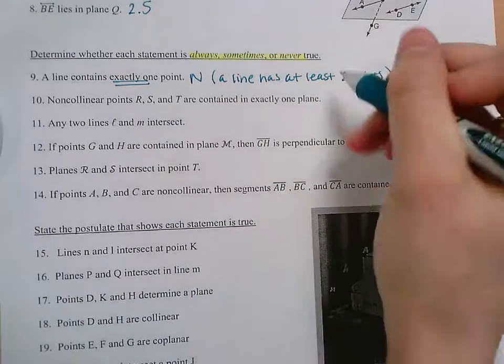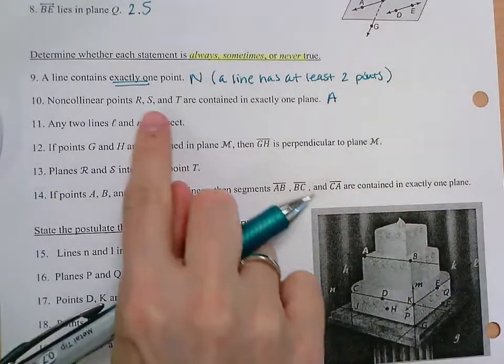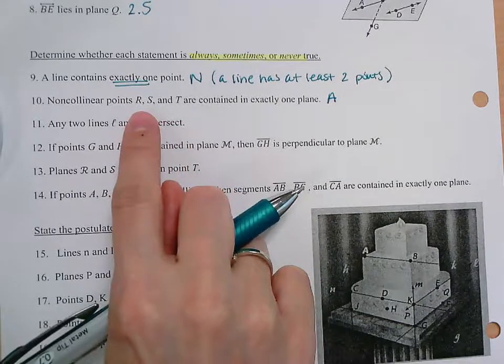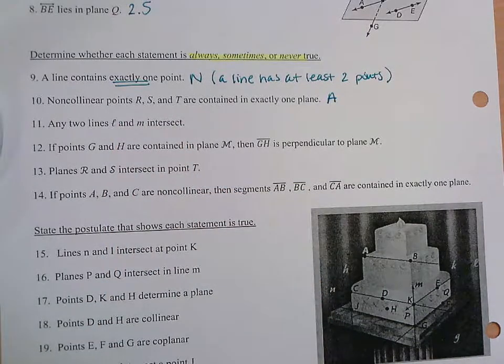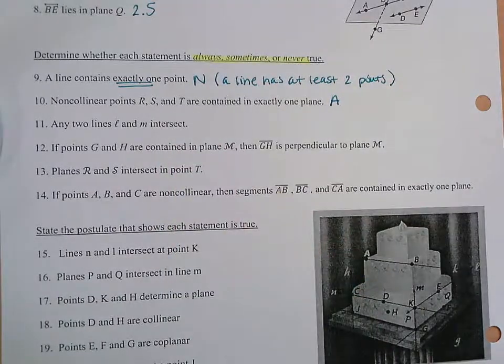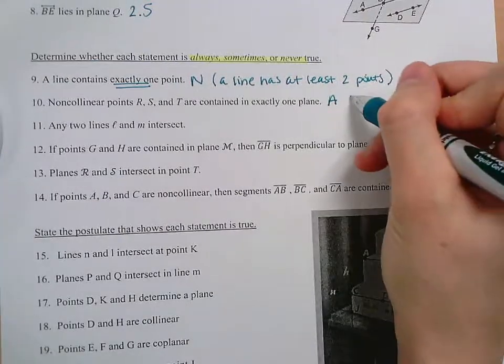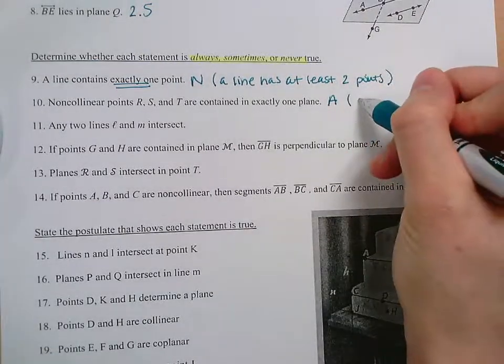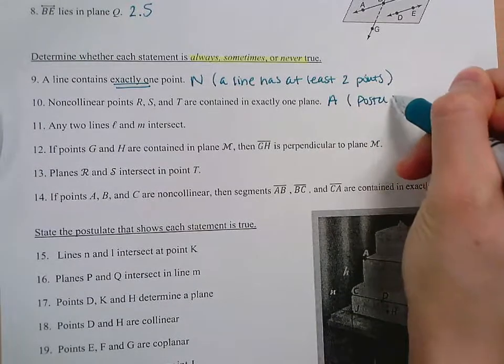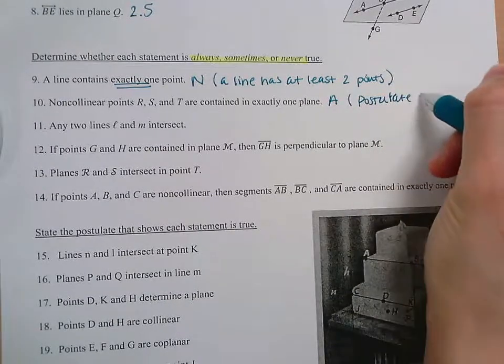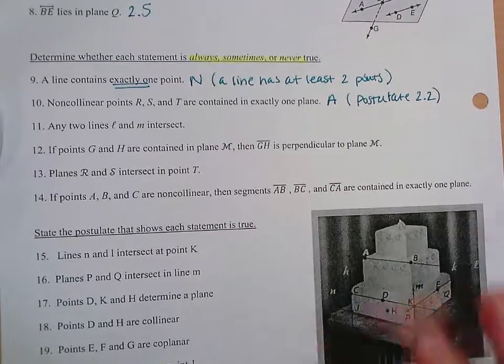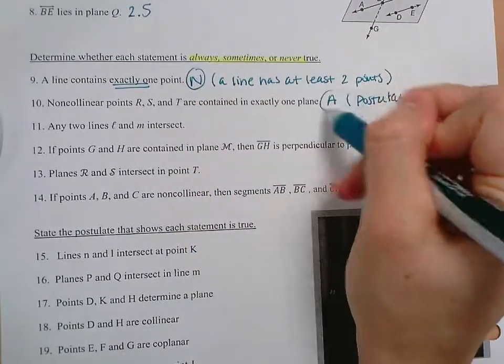Even though there could be other planes that R, S, and T are a part of separately, those three non-collinear points, exactly one plane contains those three. So this is always, and I'll put in parentheses postulate 2.2, because that is basically what postulate 2.2 is saying.